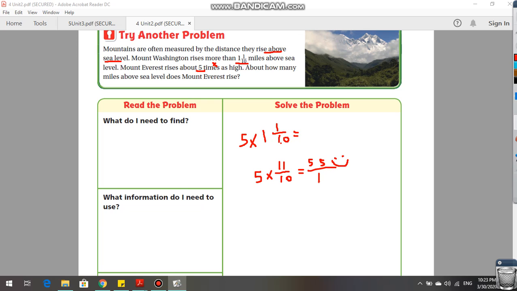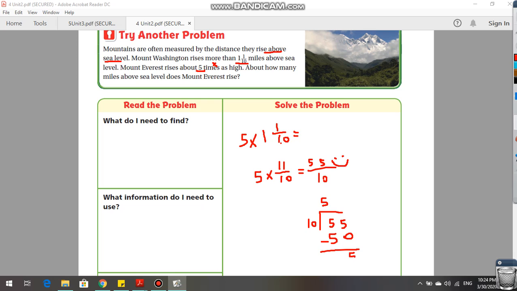It's my second step, guys, and denominators never change. Now the last step is what? I'm going to divide 55 divided by 10. Now, what is the closest number to 55 in table 10? It's 50. Now, what times 10 gives me 50? 5. And I'm going to subtract.